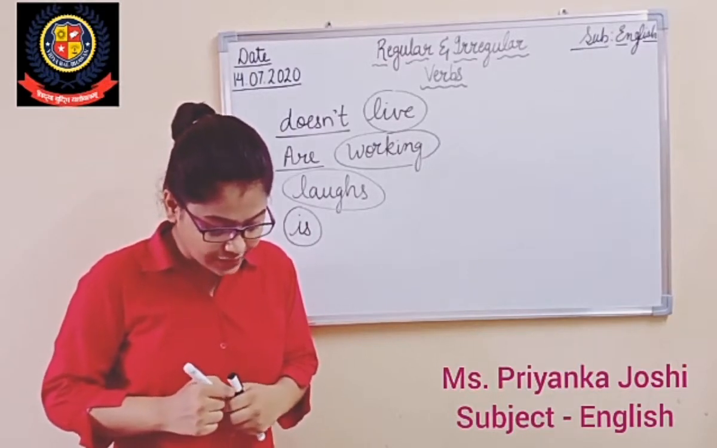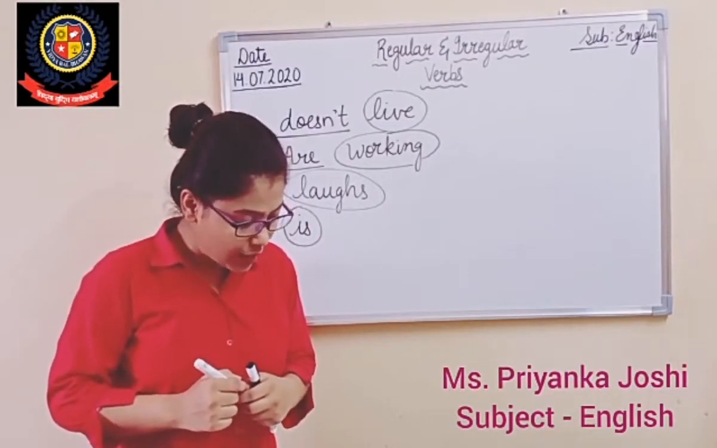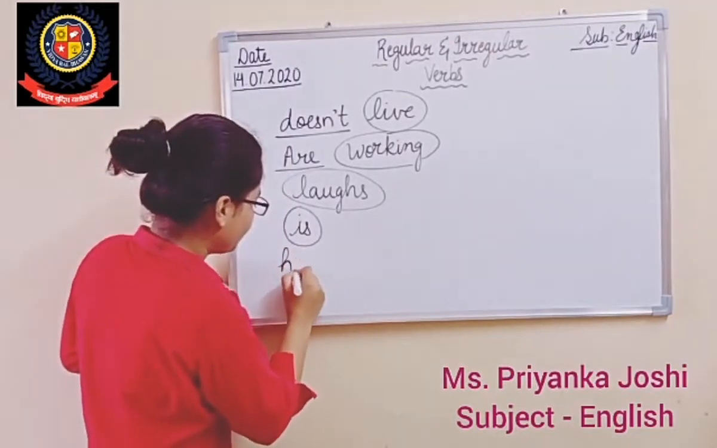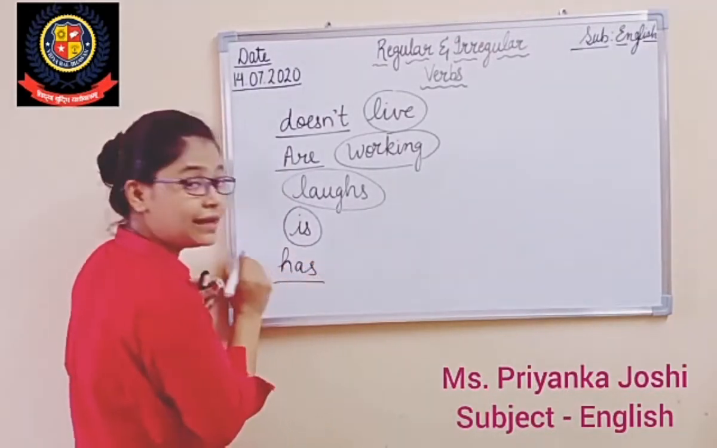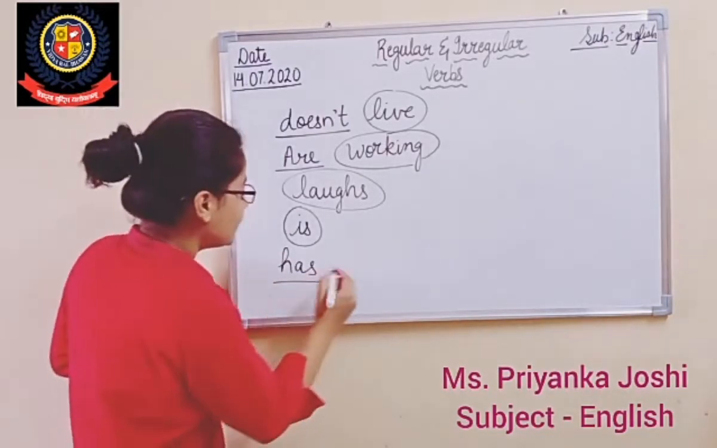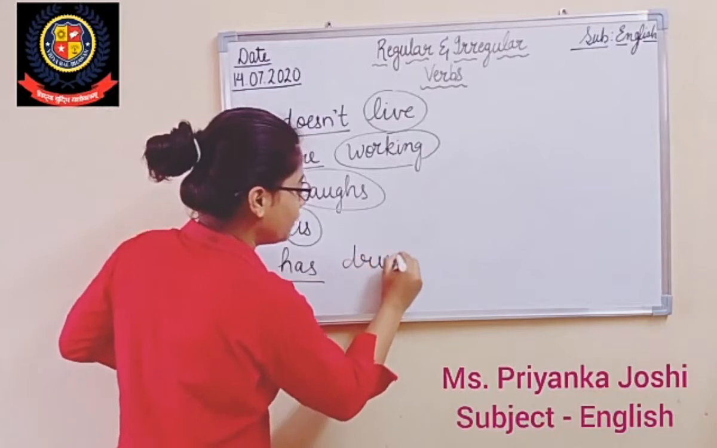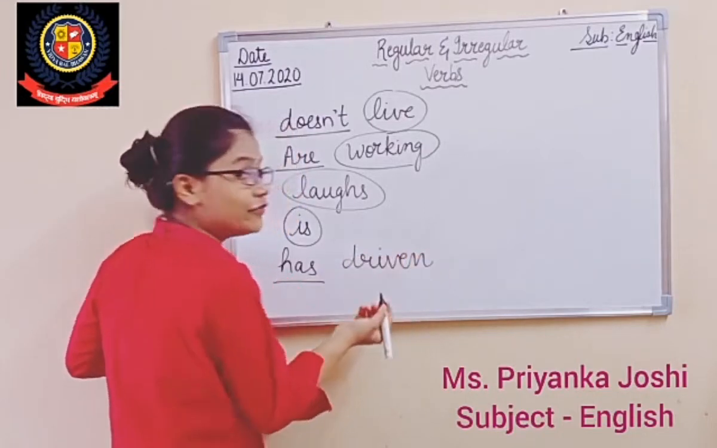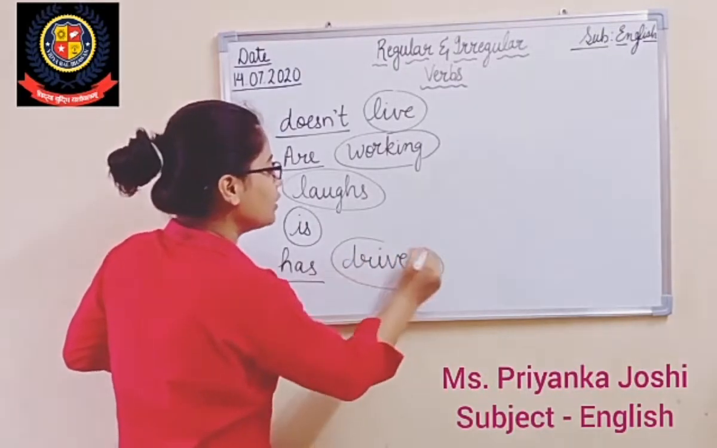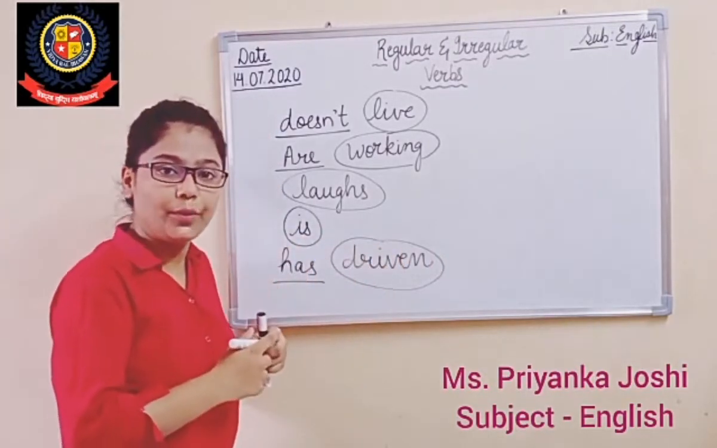Come to the fifth one. Harsh has driven down from Haridwar, right? Has here is the helping verb, so you have to underline has, and what is the main verb? Main verb here is driven. So what you have to do, underline or circle? Yes, you have to circle the main verb. Okay?